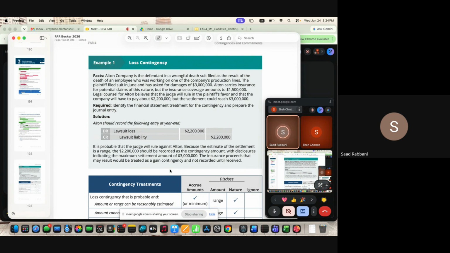For insurance, even though we know that they can pay, we will not record any amount. Sorry, what does insurance mean? Insurance coverage amount. That doesn't matter, it will only reduce the loss for you.